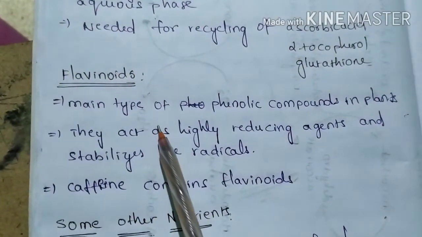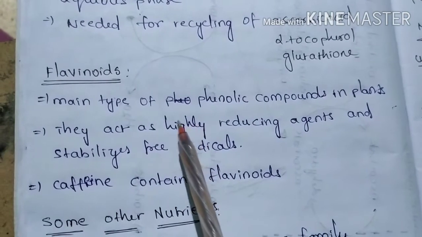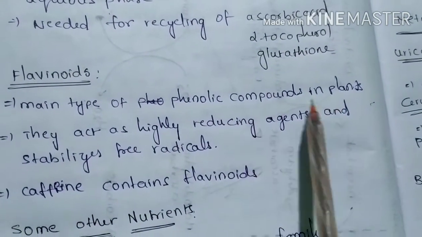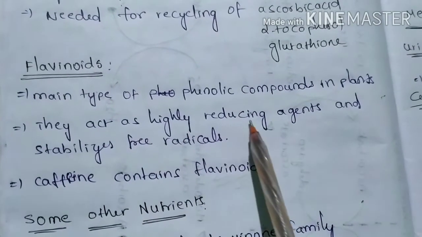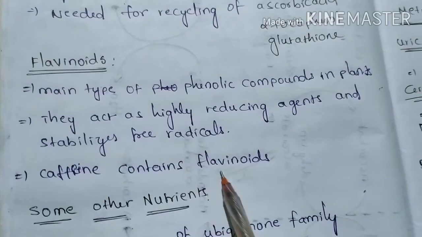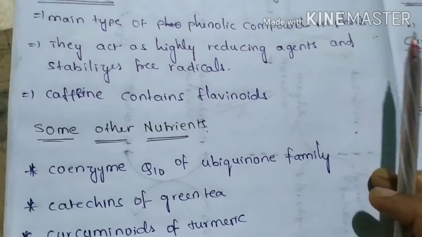Flavonoids. These are the main type of phenolic compounds in plants. They act as highly reducing agents and stabilize free radicals. Coffee contains flavonoids, a high amount of flavonoids.